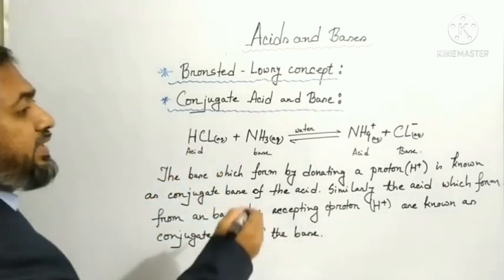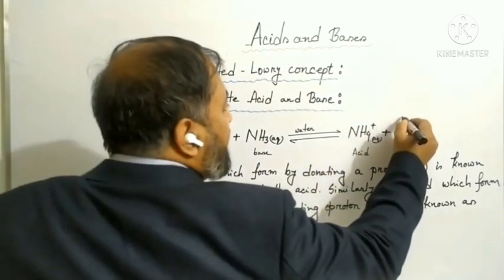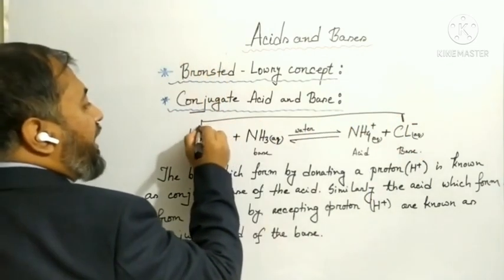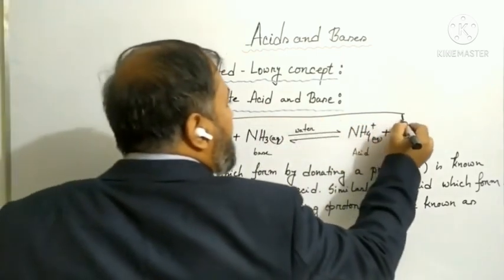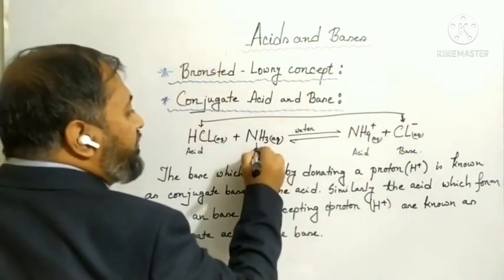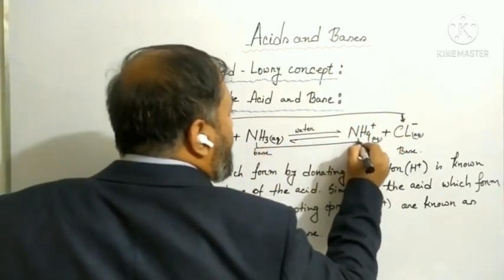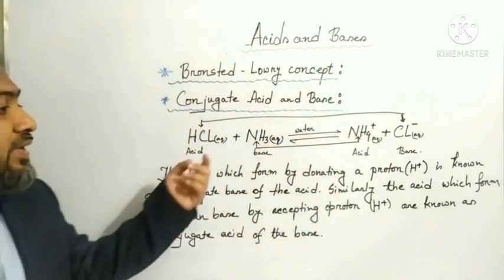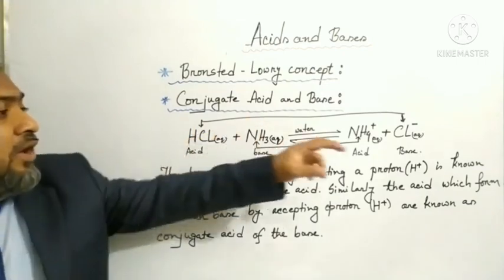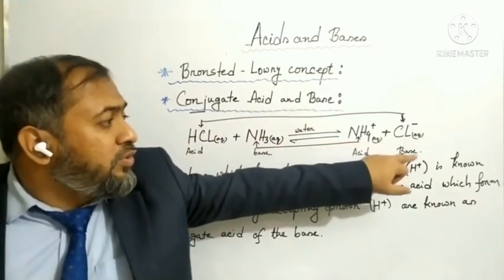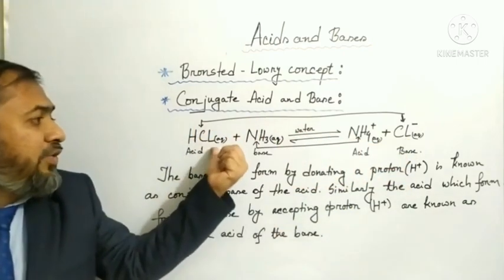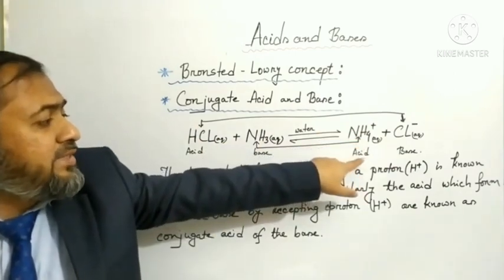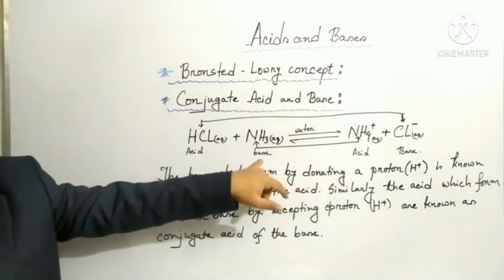So we can see chloride is the conjugate base of hydrochloric acid and ammonium is the conjugate acid of ammonia. Dear students, you can see that chloride ion is the conjugate base of hydrochloric acid and ammonium is the conjugate acid of ammonia base.